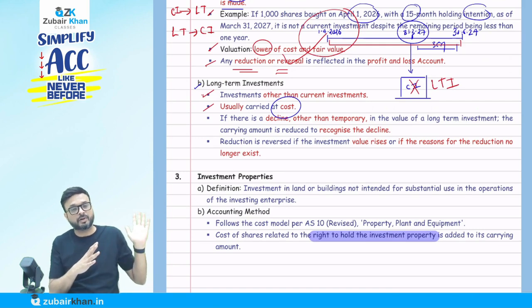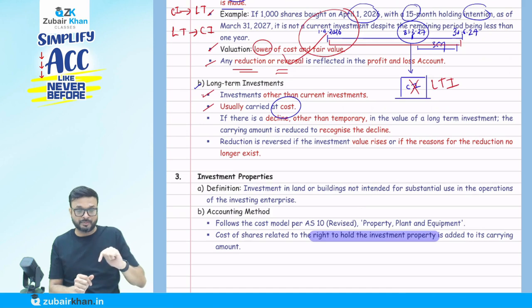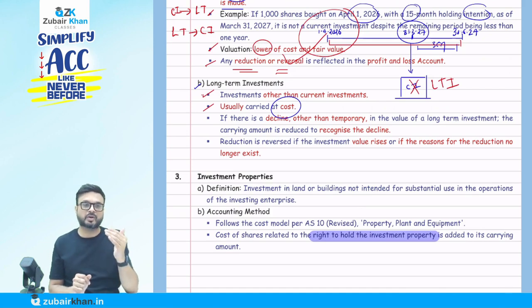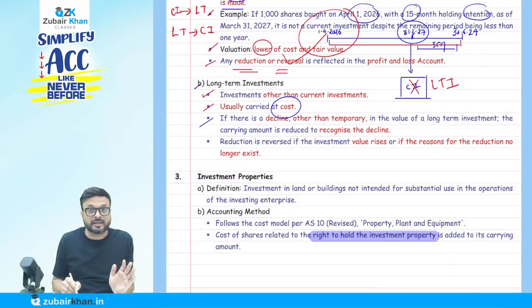The market value may increase in the future. But if the market value goes down and the decline is permanent in nature, in that case we will recognize at cost or fair value, whichever is lower. That's why they use the word usually. But here they say, not this, there is an exception.